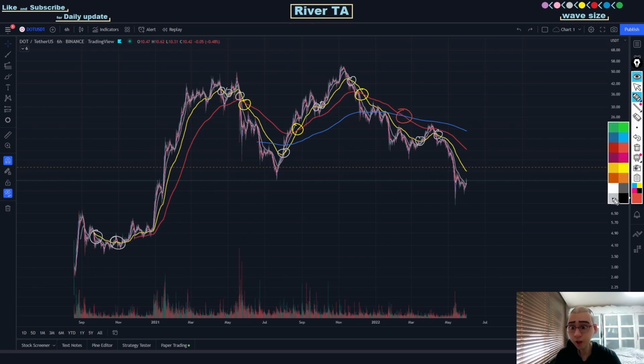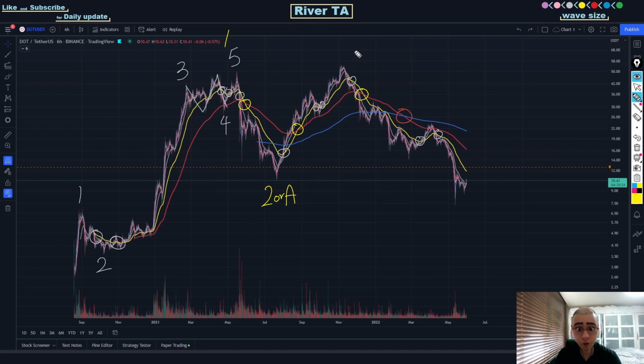So what this means is that we have wave 1, and this is wave 2 because there's a pair of death and golden cross over here. And this will be wave 3, and this will be wave 4 because there's a pair of death and golden over here. And then wave 5. And then because there's another pair of death cross and a golden cross between yellow and red, that would make this wave, wave 1, because this is a 5 structure wave. And then this would be either wave 2 or A.